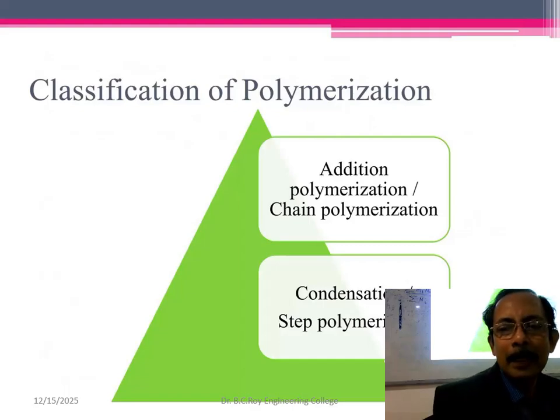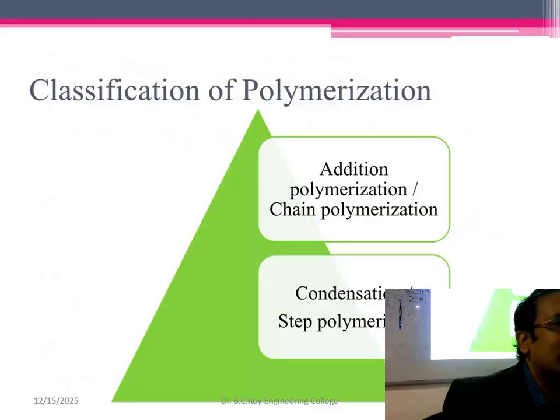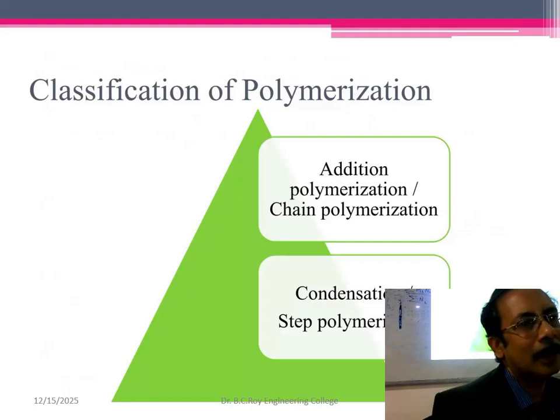So this step growth polymerization or condensation occurs in aqueous medium, and this chain growth polymerization occurs by radical mechanism in the non-polar medium. What type of non-polar medium? There can be ethylene chloride, methylene chloride, methyl chloride, chloroform, carbon tetrachloride, or maybe benzene. Benzene is a good solvent. Hexane is a very good organic solvent. So in this type of solvent, this reaction will occur.